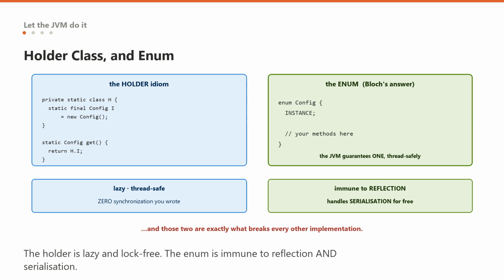The objections to enum are that it looks strange, it cannot extend a class, and it is eagerly initialized. If those matter, use the holder. If they do not, use the enum. It is shorter, safer, and it closes attack surfaces you would otherwise have to close by hand.